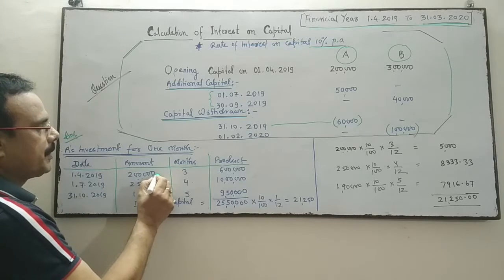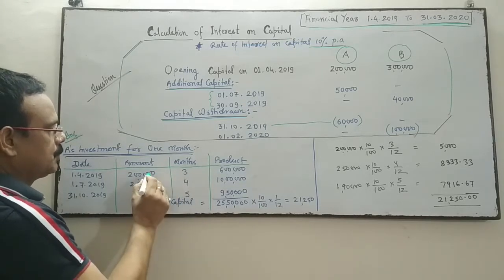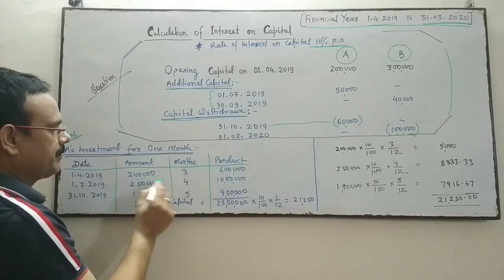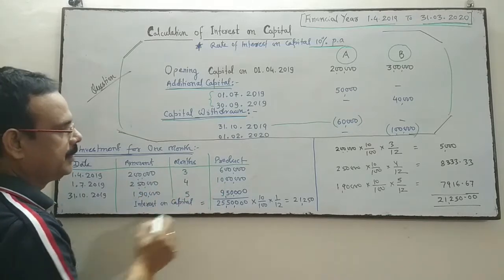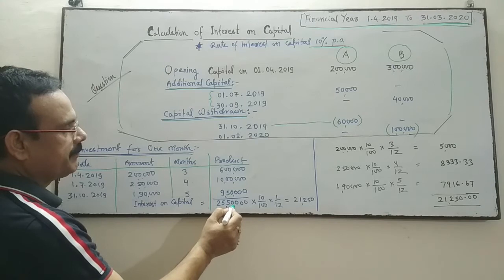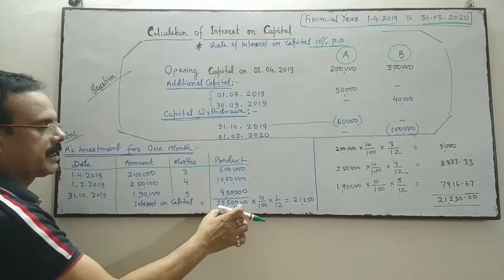Now I'm going to multiply these two. 2 lakhs into 3, 6 lakhs. 2,50,000 into 4, 10 lakhs. 1,90,000 into 5, 9,50,000. The total of the product column is 25,50,000.